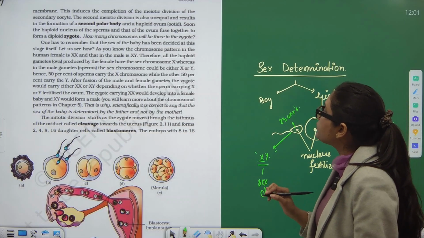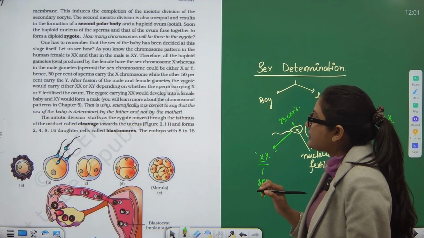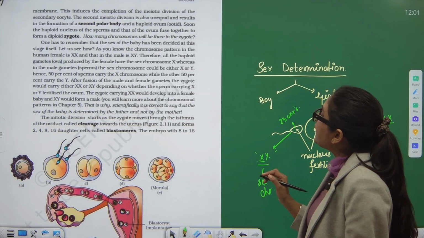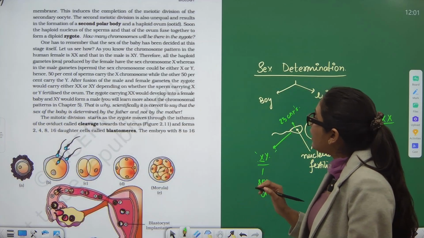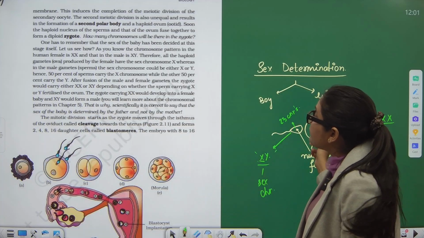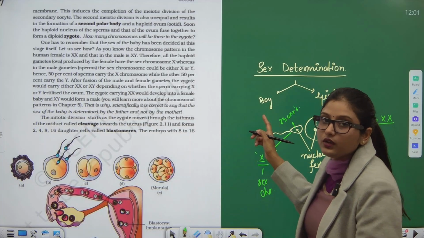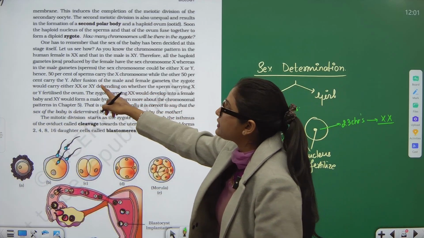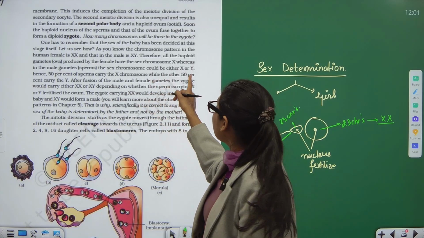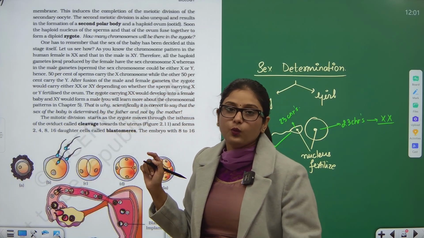As you know, the chromosome pattern in human female is XX and in the male is XY. Therefore, all the haploid gametes, that is ova, produced by the females have sex chromosome X, whereas from the male it can be either X or Y. Now there are 50% chances: 50% sperms carry X chromosome while the other 50% might carry Y chromosome.